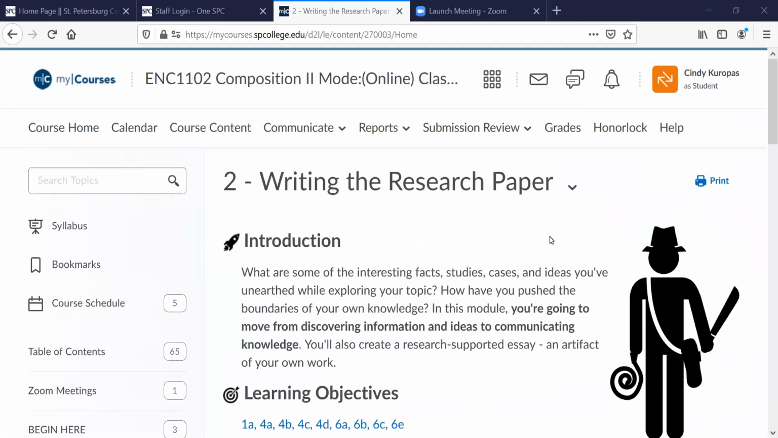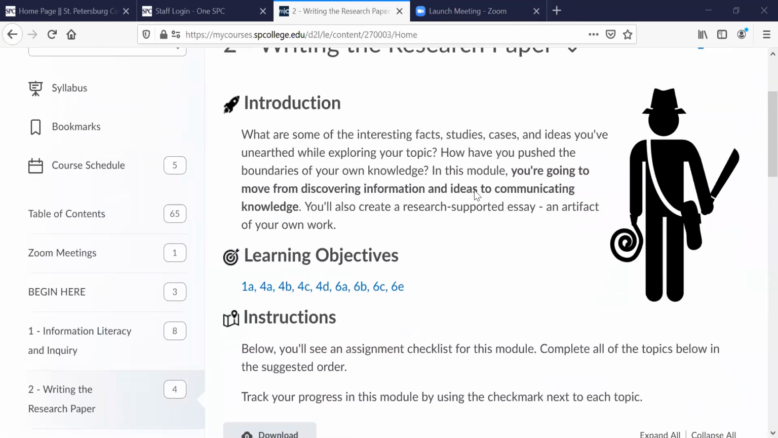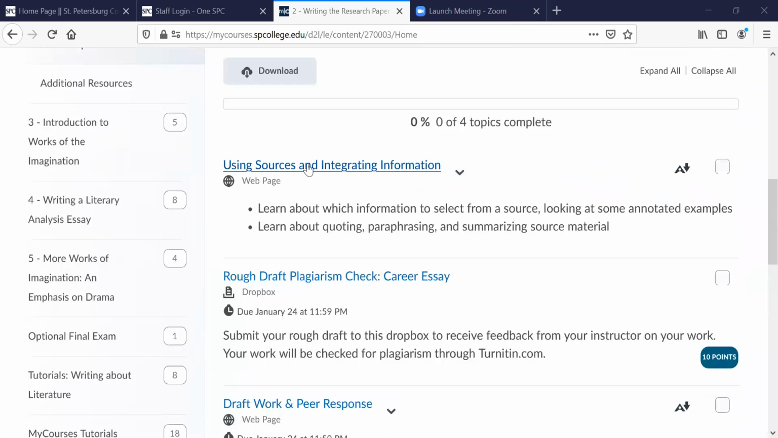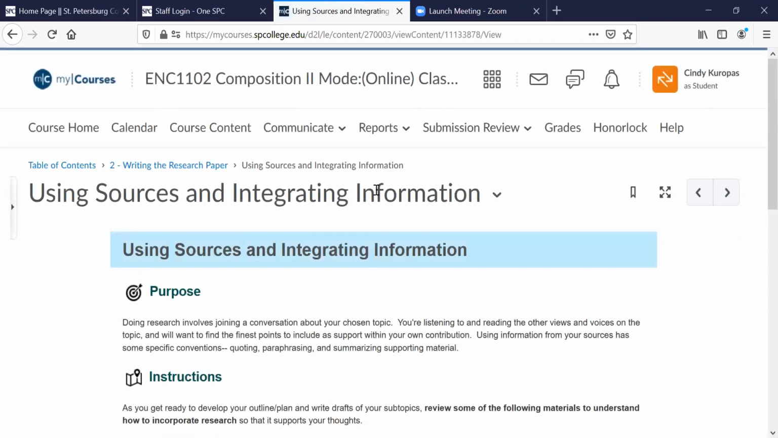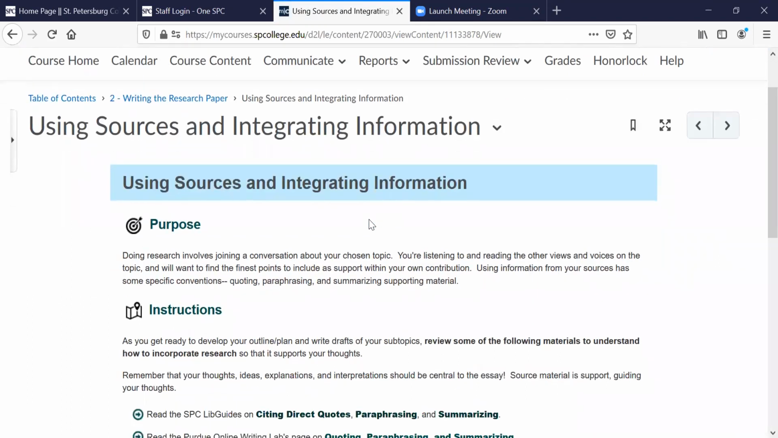Now that you've completed your planning in Module 1, in Module 2, you're going to start writing the rough draft of your career research paper. The first thing I'd recommend you do before you get writing is to go through this document on using sources in case you need a little bit of a reminder about how to utilize things like quotes and paraphrasing and how to document that stuff.